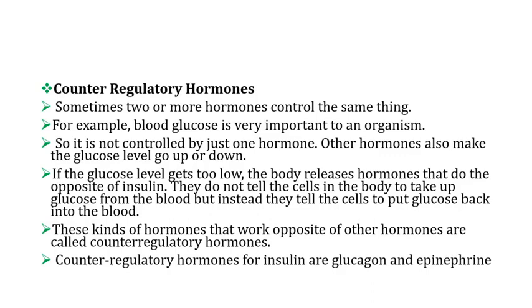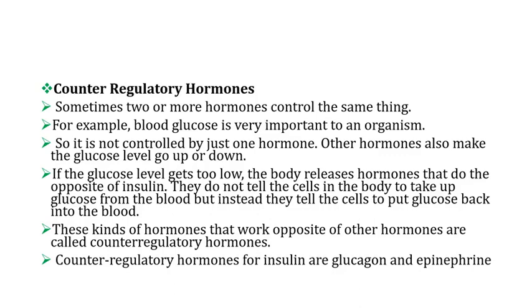The classical example is how glucose is balanced in the blood by insulin and glucagon. When the blood glucose is high, insulin will be secreted from the beta cells of the islets of Langerhans, and the insulin will stimulate the peripheral cells to pick up glucose, and the level of glucose in the blood will go down.